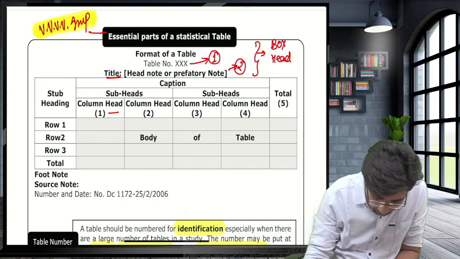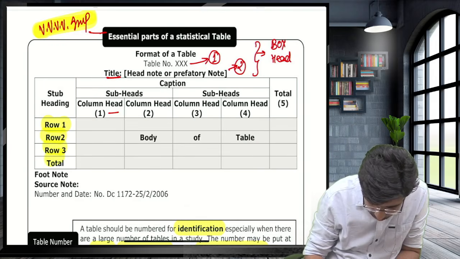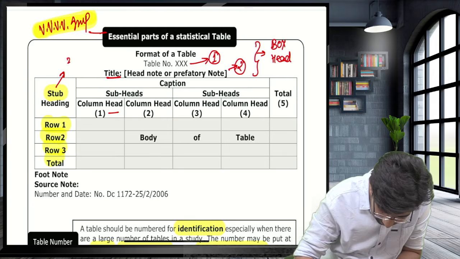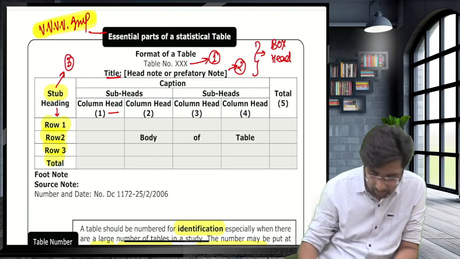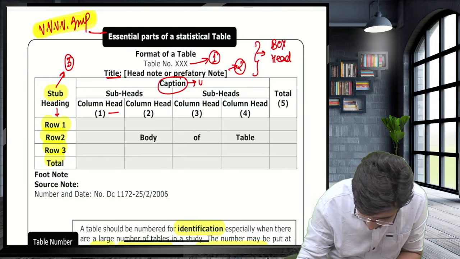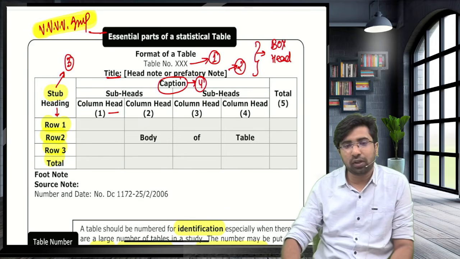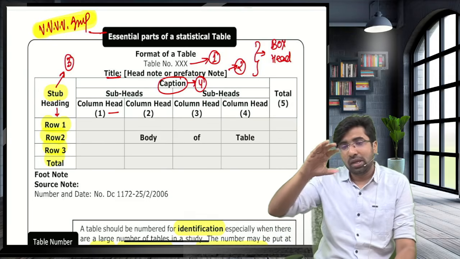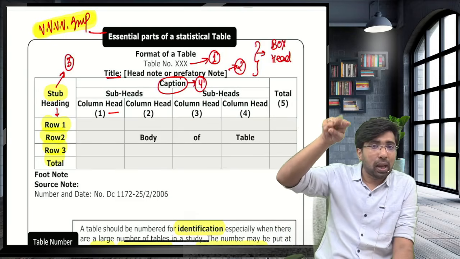Guys, then the row. The heading of the row is known as stubs. The third point: the heading of the rows are known as stubs, and the column heading is known as caption. So, 4 points. First, table number, then title. Row heading is known as stubs, and column heading is known as caption.